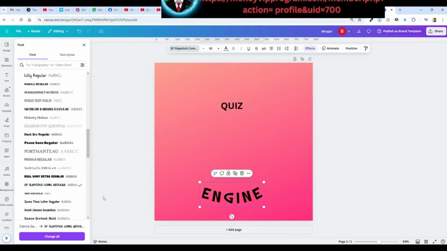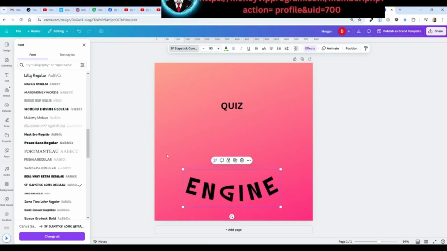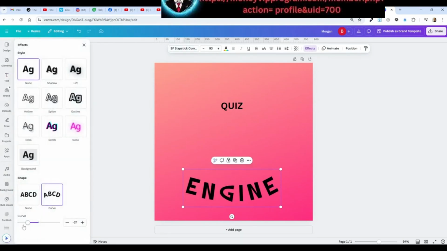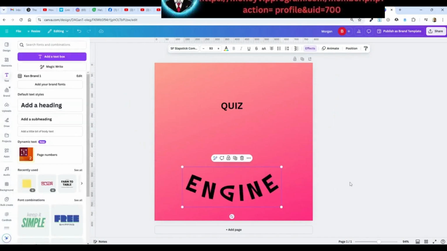That's good. All right. It may be a little too funny. That's even worse. All right, so I'm going to go with this one called Slapstick. That's one of the fonts I uploaded. And now that I changed the font, I have to make it bigger again. So I'm going to go like that, and get that curve also to be more curvy. All right, so let's start with something like that.